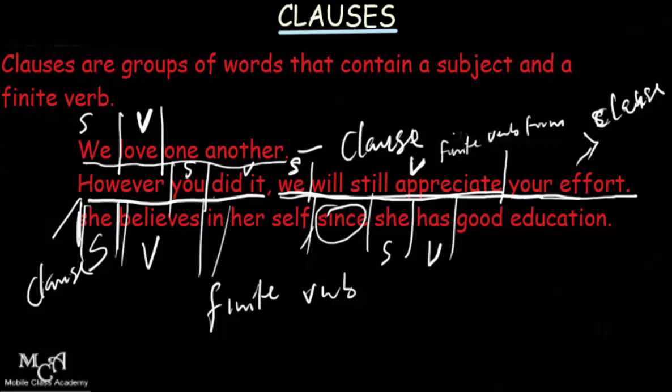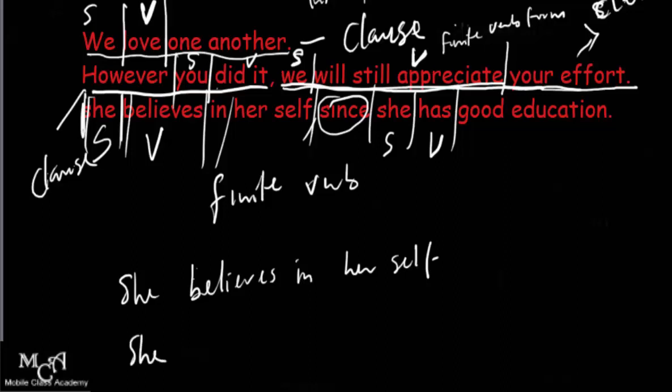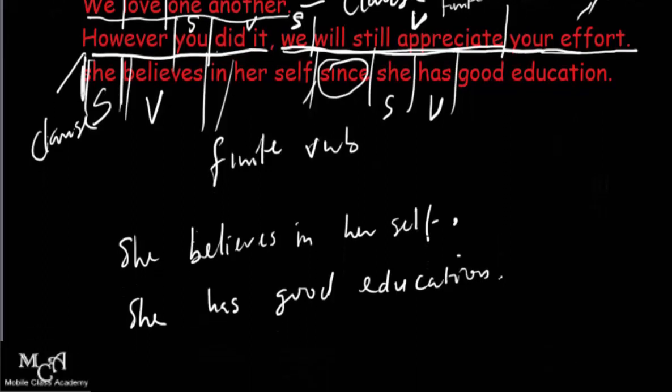In this third sentence, we have the first one, we love one another. We say it is an independent clause because it can stand on its own. She believes in herself can stand on its own. Now we also have she has good education. This can also stand on its own, right?